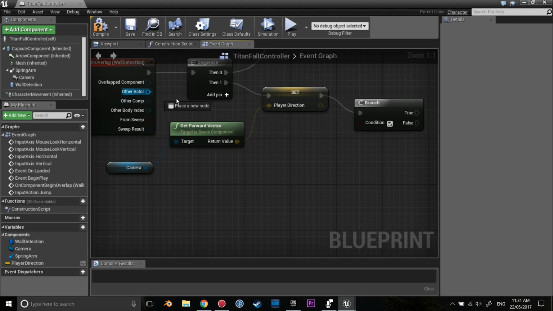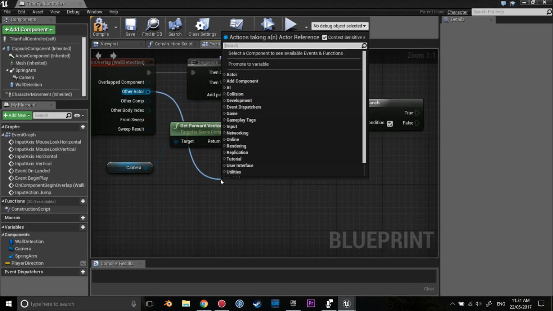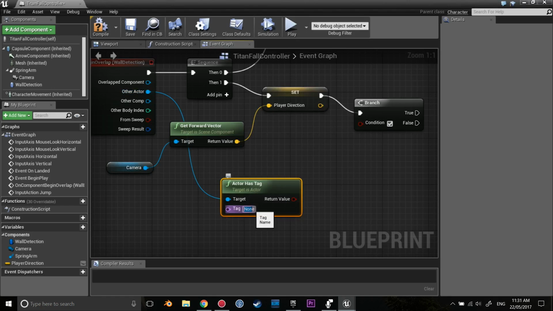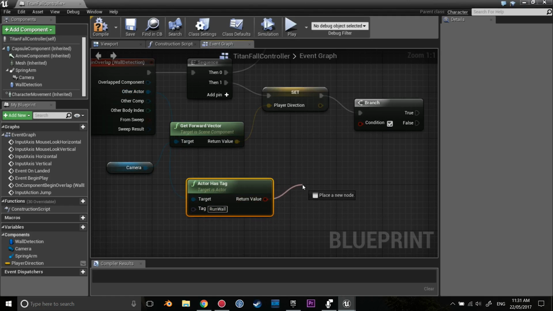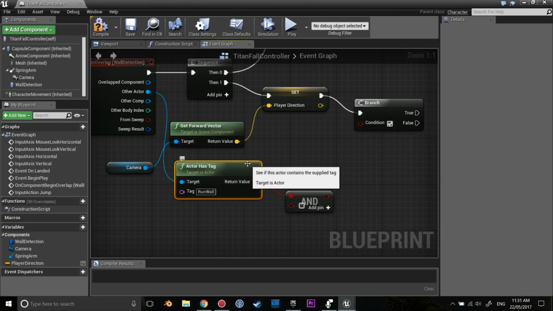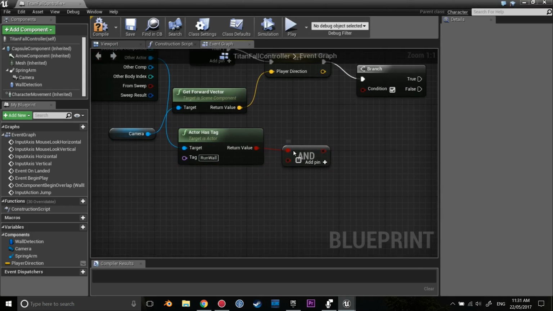So from other actor, we are going to get actor has tag, and we're just going to call this run wall. And then we're going to get an AND, so we can check that both of these booleans are occurring.